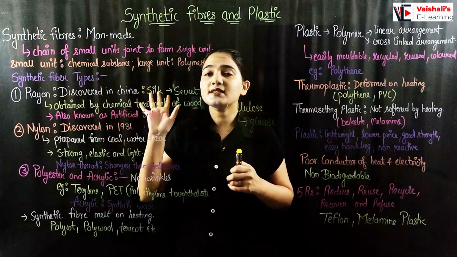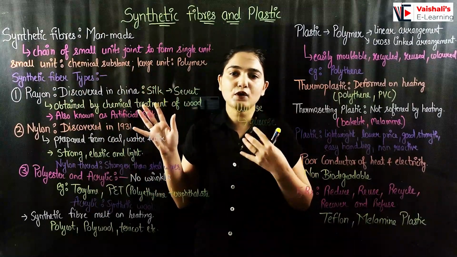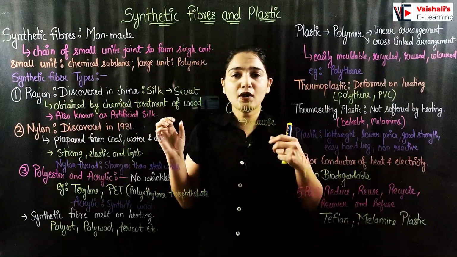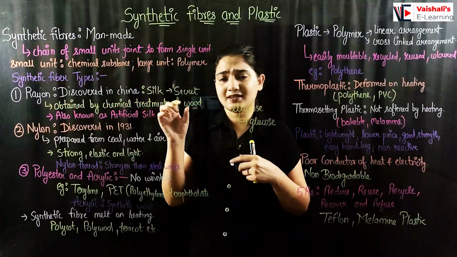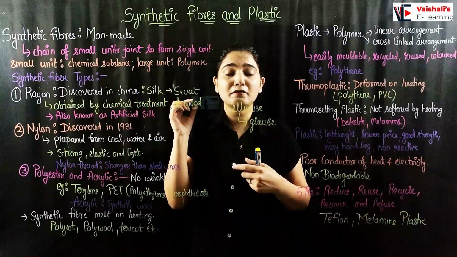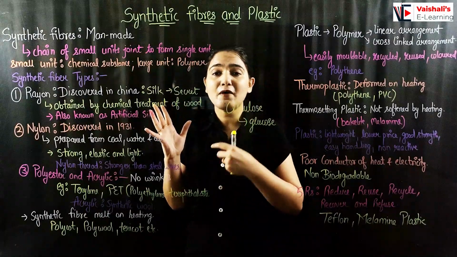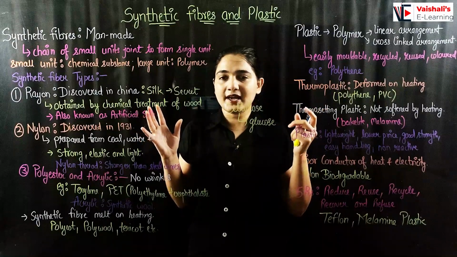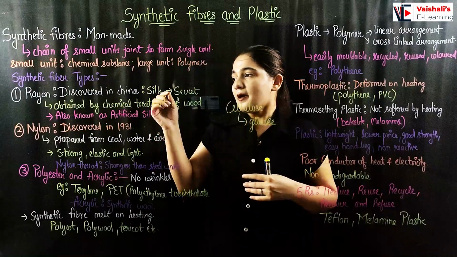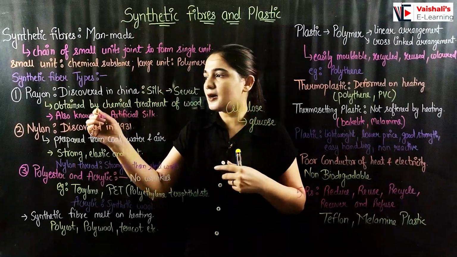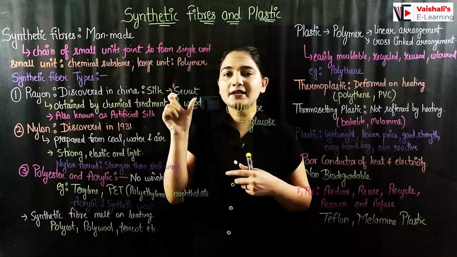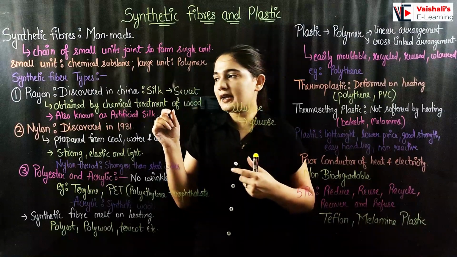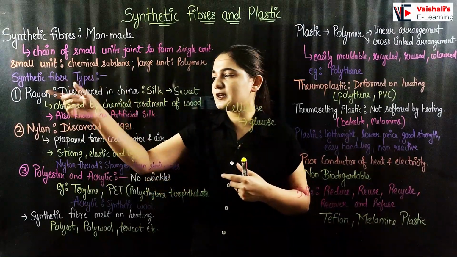Now coming to the synthetic polymers. What are the different types of synthetic fibers? First of all, we have rayon. We all know silk was discovered by China, and its method of manufacturing remained a secret for a long time, and only China was sending it to various parts of the world at a higher cost, making a good profit. But very soon scientists discovered a method of chemical treatment of wood by which we can get a product similar to silk. It is also known as artificial silk or rayon.